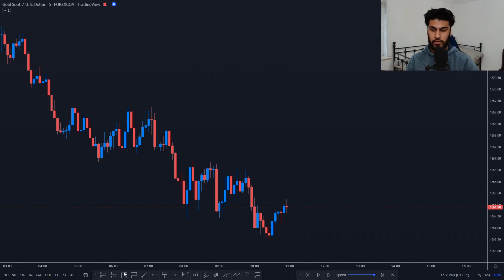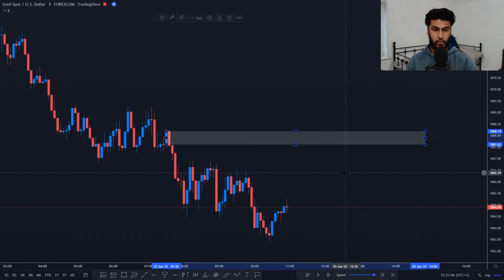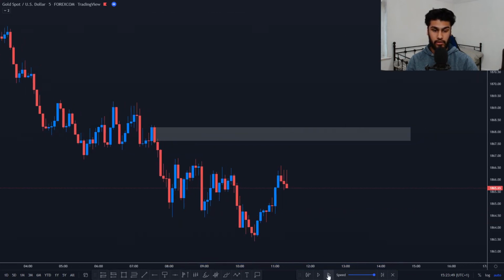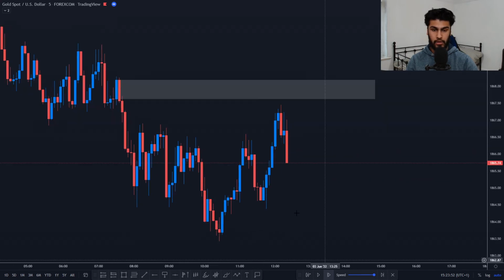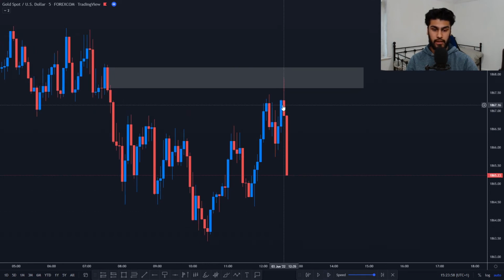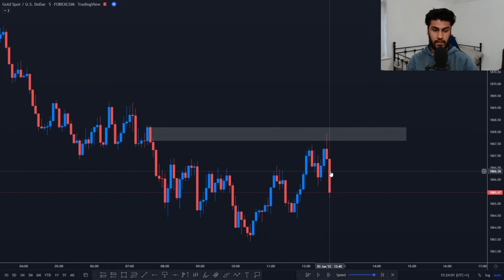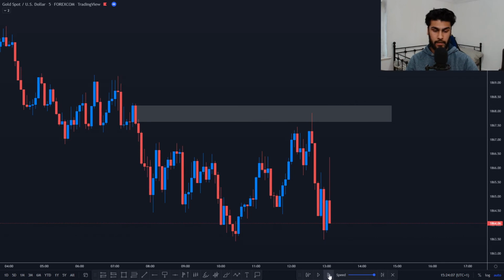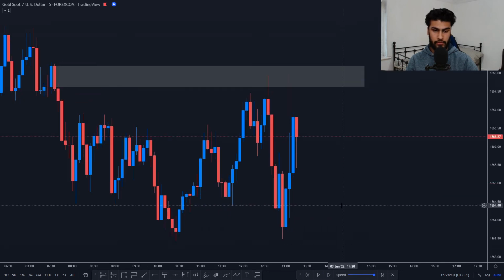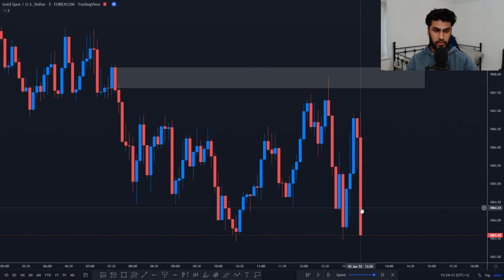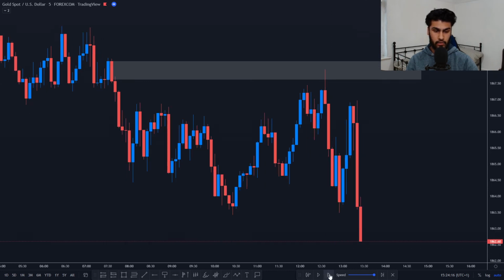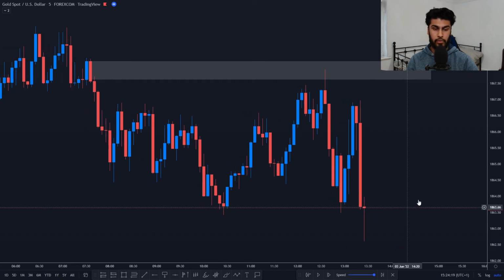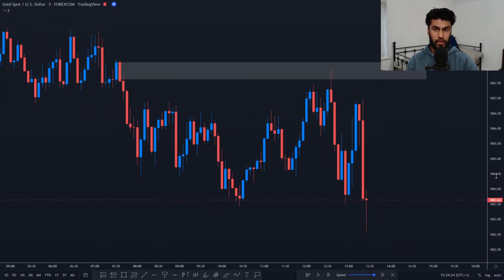So now to give you an example of another pair such as gold, which is a lot more volatile than GBP USD, as most of you will know. Please pay attention to the character and the behavior of this pair when NFP comes out. So at this level I've highlighted my level of supply just like I did on GBP USD. Now you can take your trades in accordance to your own strategy. At this time we're around an hour off NFP news, so let's just play price along and see what happens as NFP comes out. So at this time it's 1:20, one more candle. Okay, so the next candle will be the candle which will determine how price reacts when NFP comes out.